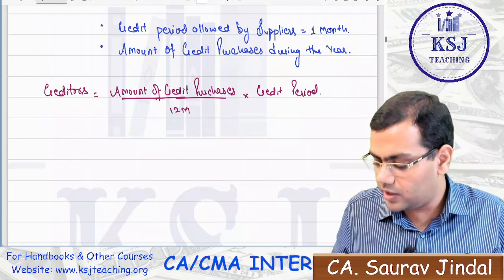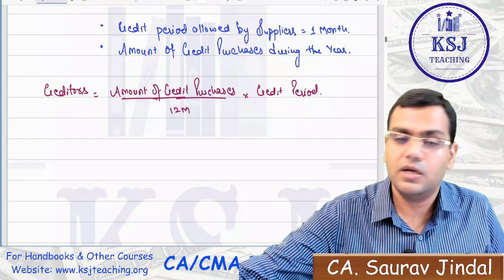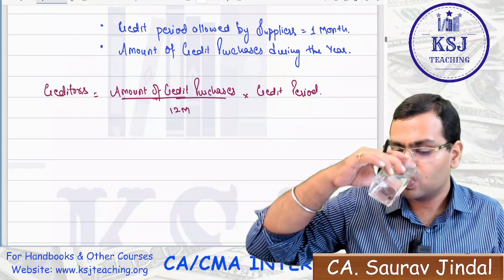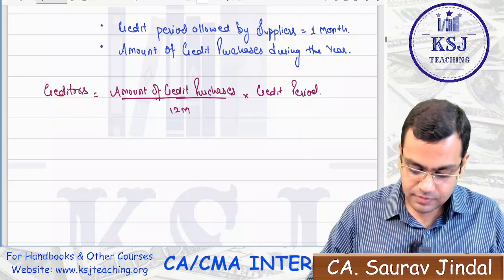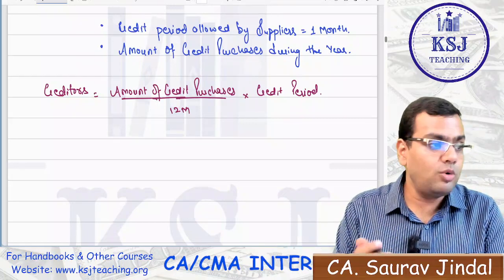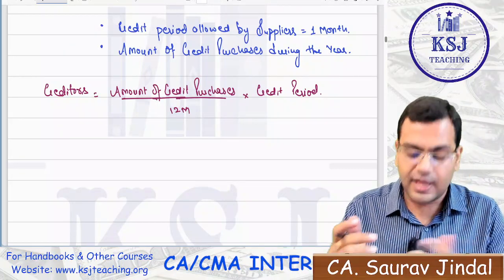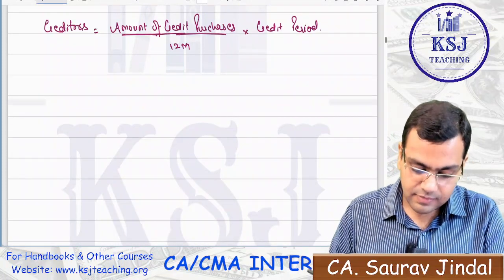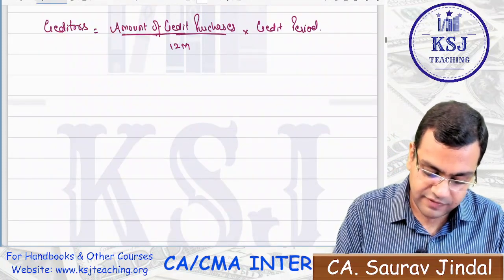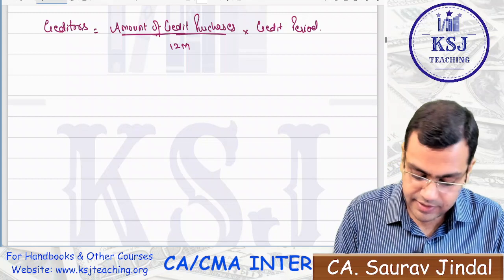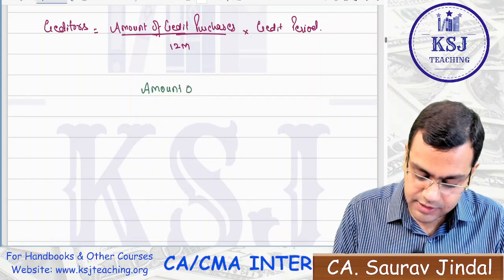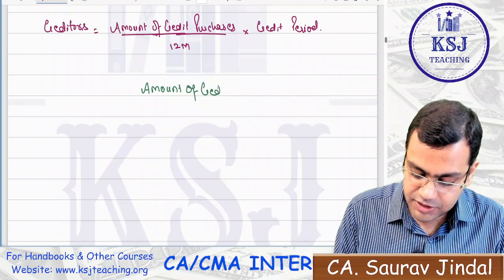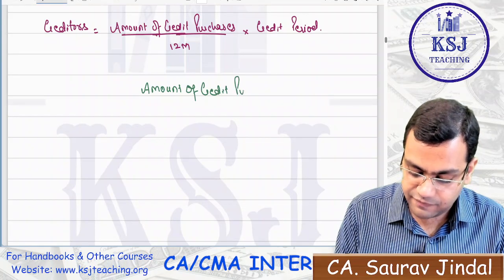A very important point is coming up related to the creditors. Now see, how do we calculate the amount of credit purchases? This is interesting. Listen to it very carefully. The amount of credit purchases will depend upon the type of firm.